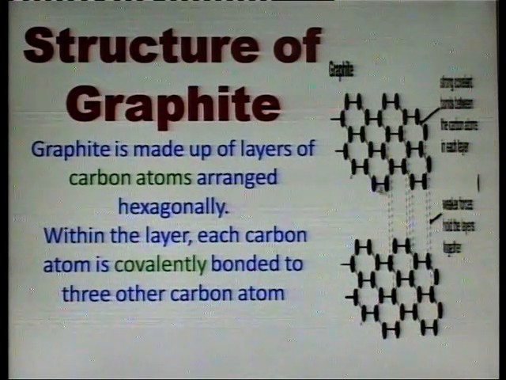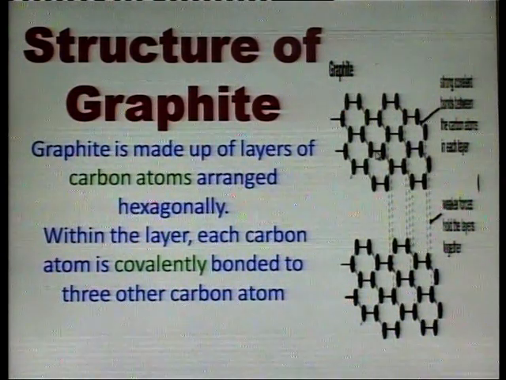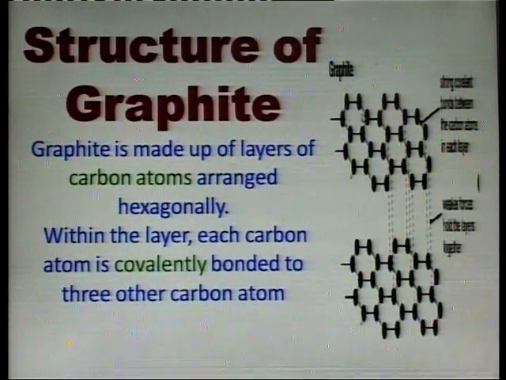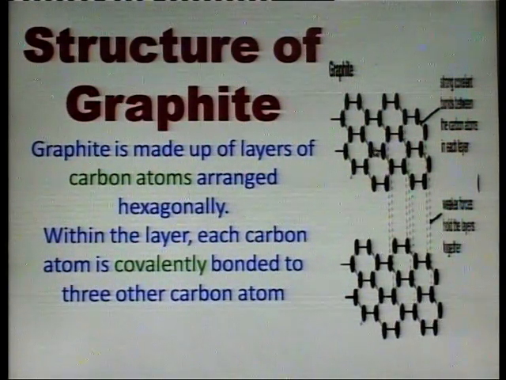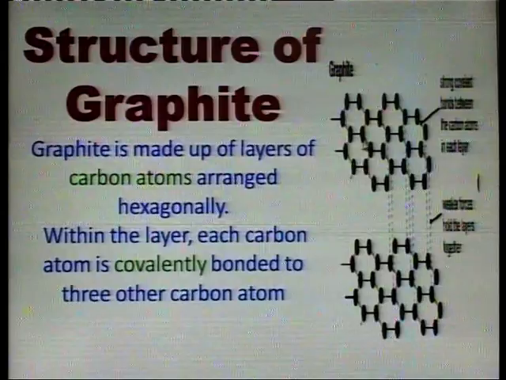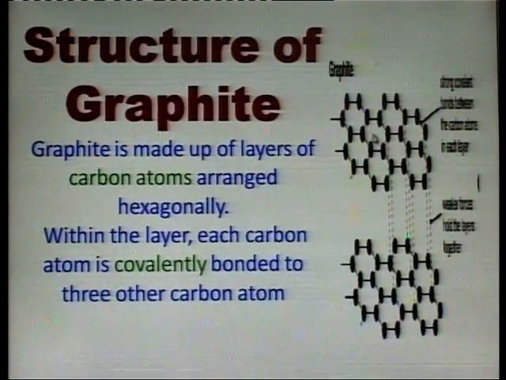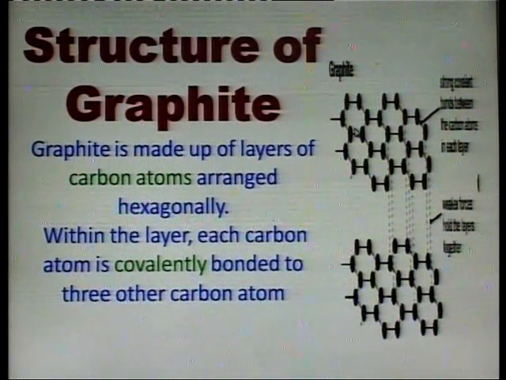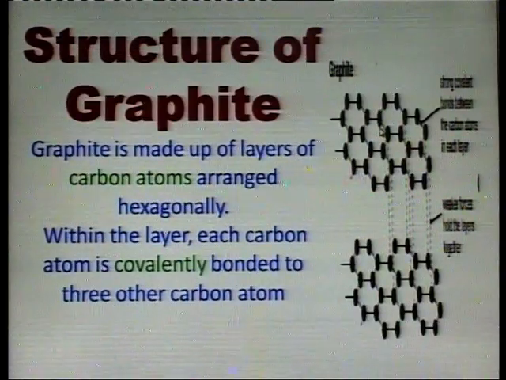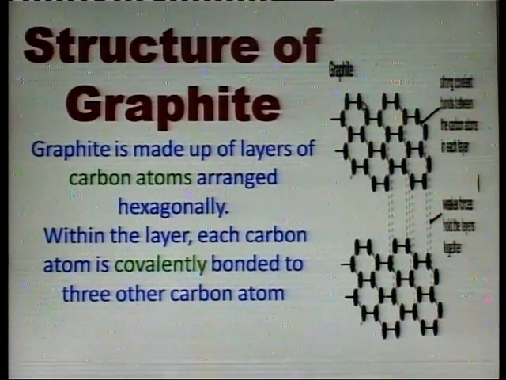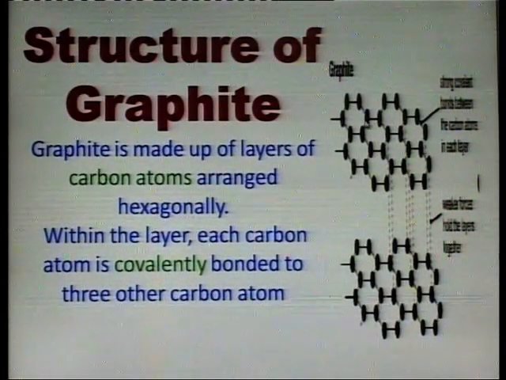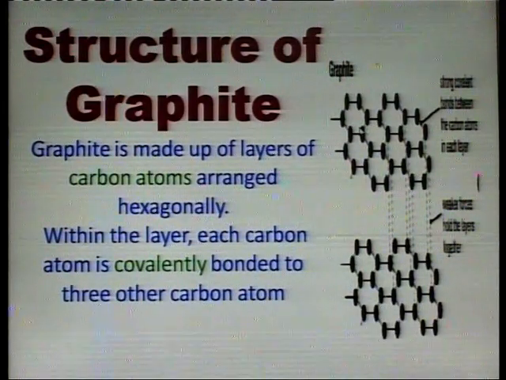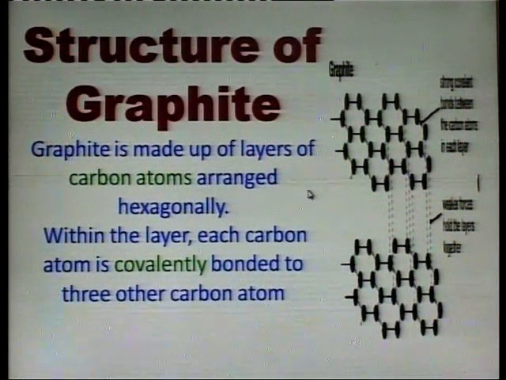Structure of graphite. Graphite is made up of layers of carbon atoms arranged hexagonally. Within the layer, each carbon atom is covalently bonded to 3 other carbon atoms.